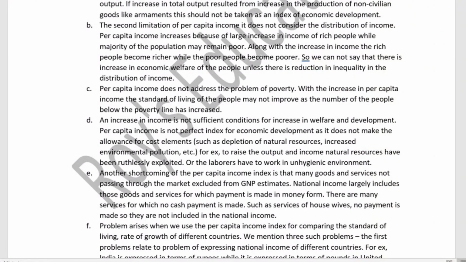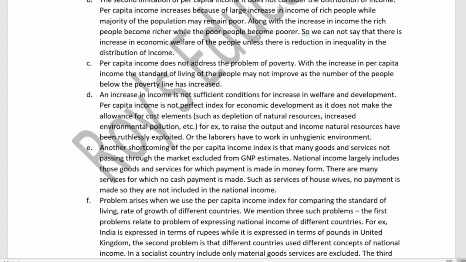Another shortcoming of per capita income is that many goods and services not passing through the market are excluded from the GNP estimate. National income largely includes those goods and services for which payment is in money form. There are many services for which no cash payment is made, such as the services of a housewife. There is no payment, so that will not be included in the national income.